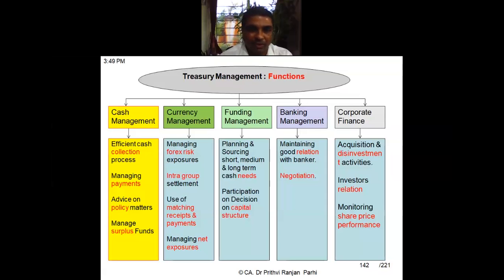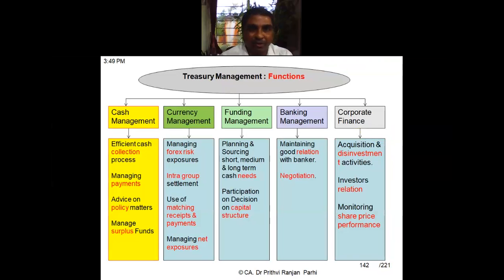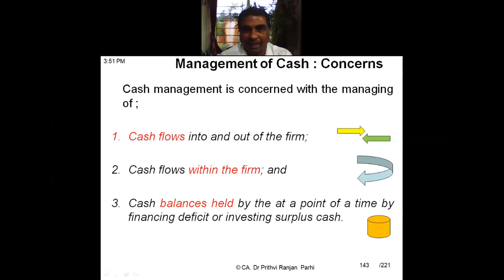Okay. Now, the first function is cash management. First, we'll be addressing that part, cash management. We'll be seeing what are the concerns of the cash manager first of all. Okay, cash management is concerned with these three things. What is the first one? Can you read it? Cash flow into the firm and out of the firm.